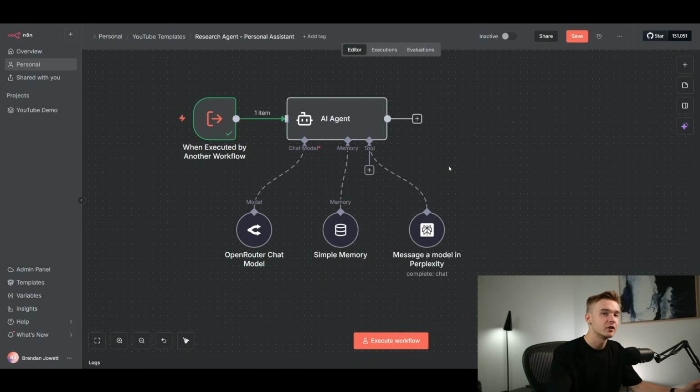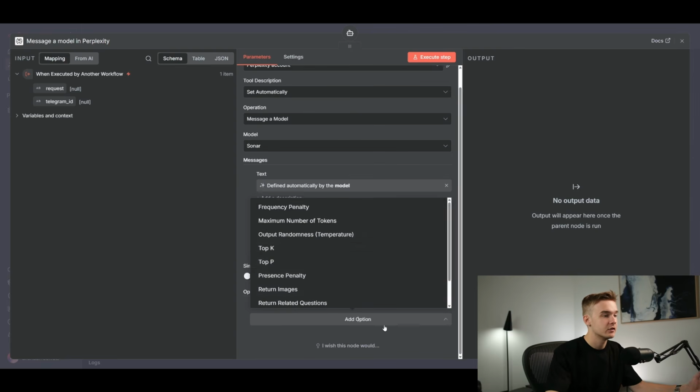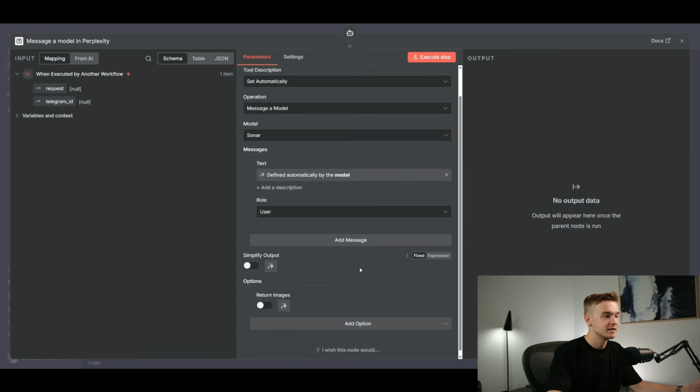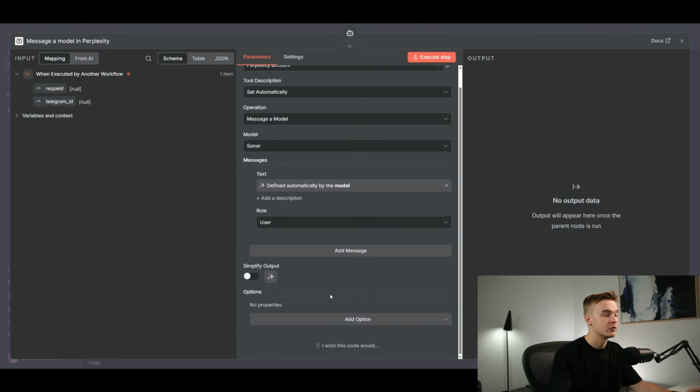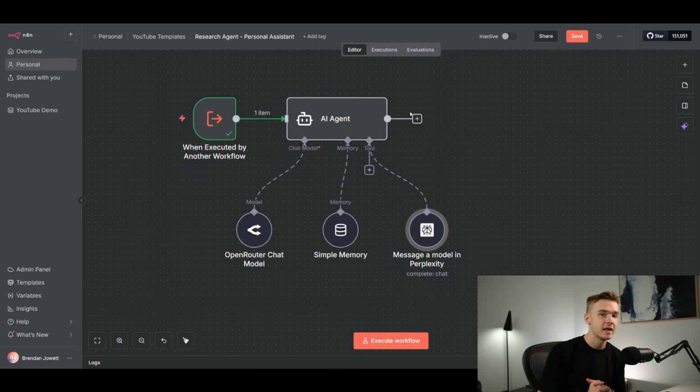And if you do want to take it up a notch and have images come through, this is something that Perplexity can help out with as well. Because we are indexing real URLs, you can pull back real websites and sources and images and everything through this. If we click on add an option down here, you will see return images is something we can turn on. Just toggle that on, and it will return those URLs that we can reference. And if you want to, you can have them sent back to the main agent, and the main agent can provide images in the Telegram response for whatever reason that you want to do that. Or if you want to have those images then sent back to your email agent to send them off to Greg in an email for whatever reason, you can start to think of the use cases and capability and flexibility of this system really all talking to each other.